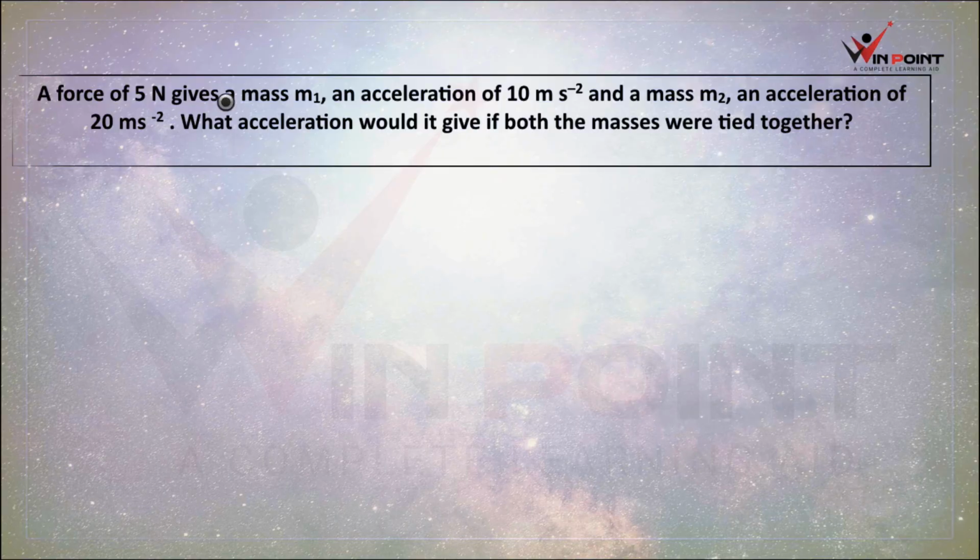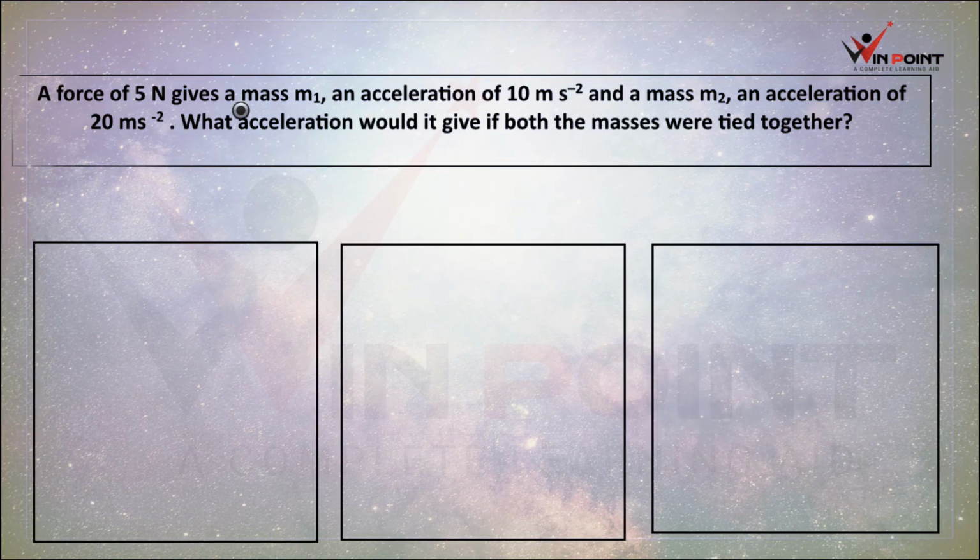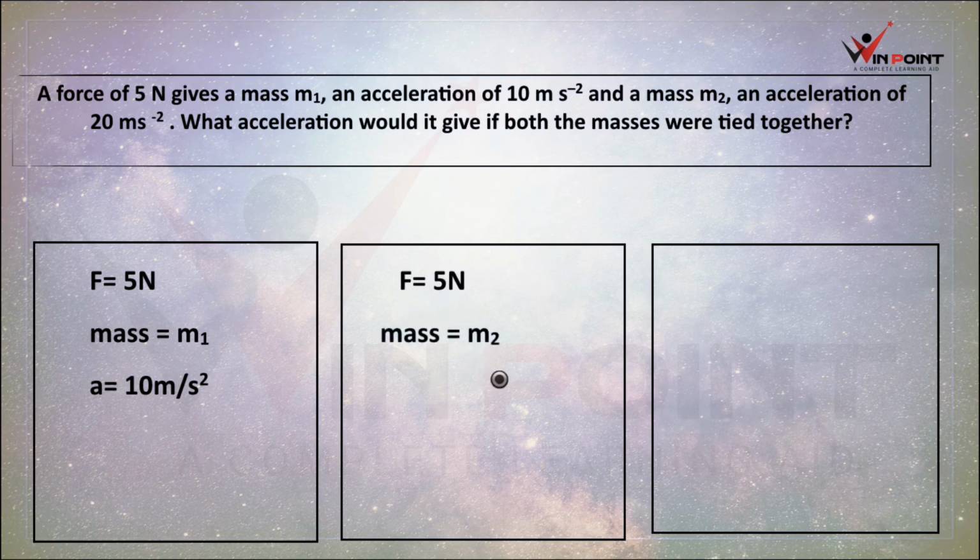A force of 5 Newton gives a mass m1 an acceleration of 10 meter per second square and mass m2 an acceleration of 20 meter per second square. What acceleration would it give if both masses were tied together? Here there are 3 cases. First one, force equal to 5 Newton and mass equal to m1, we don't know the mass, acceleration is 10 meter per second square. And here in the second case, force equal to 5 Newton and mass equal to m2, we don't know the value of mass, and acceleration is 20 meter per second square.